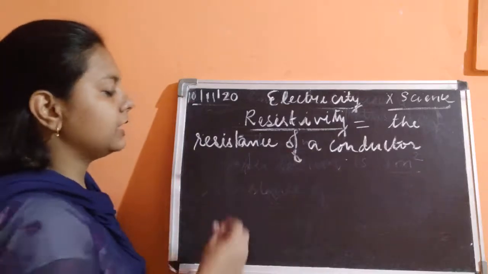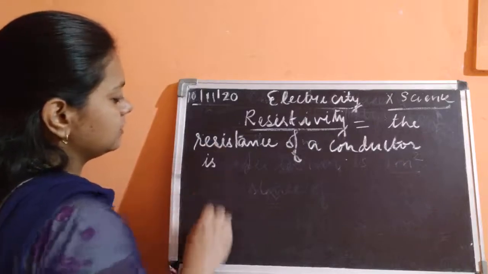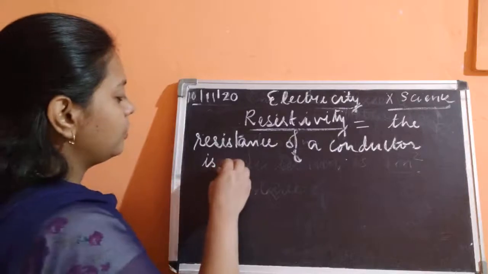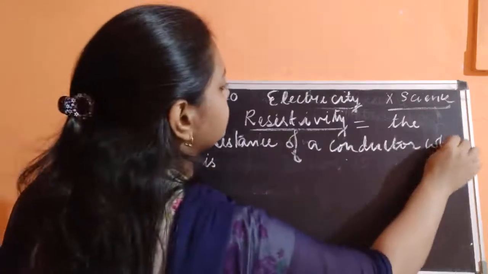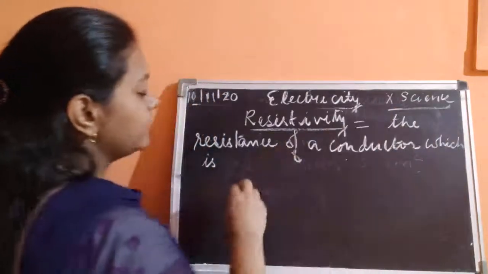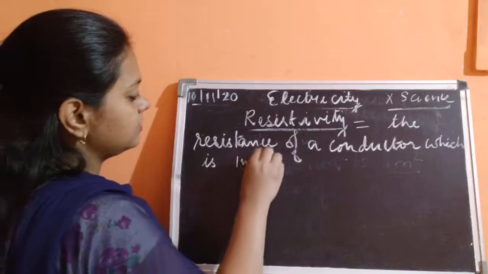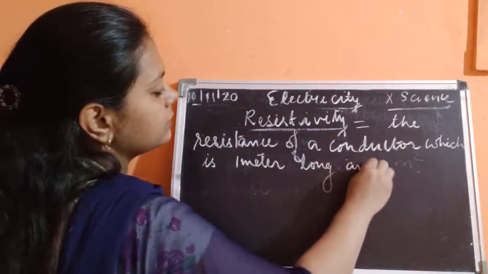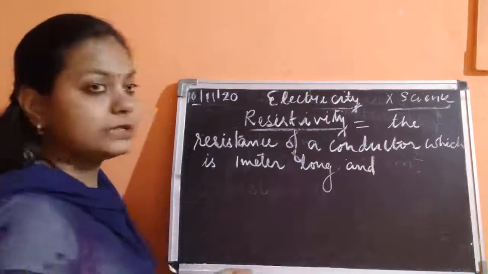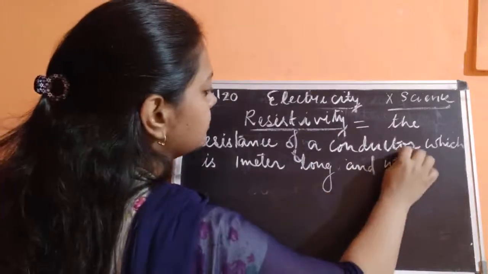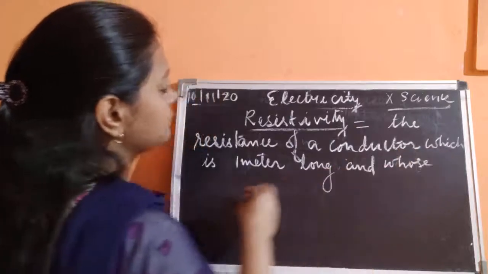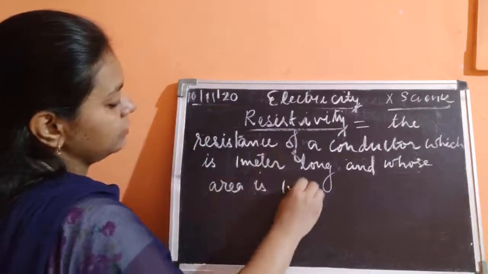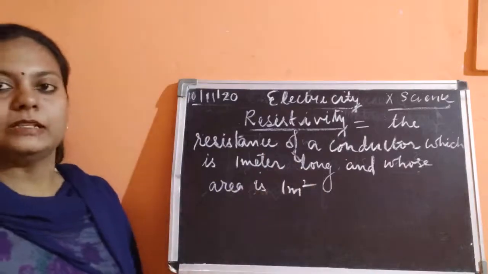So it is the resistance of a conductor or a rod which is 1 meter long and whose area is 1 square meter.